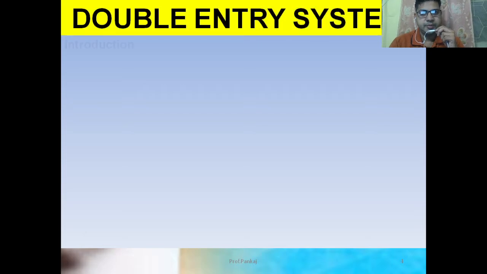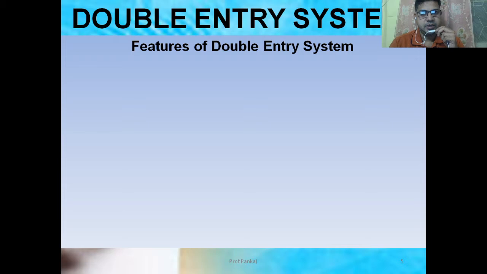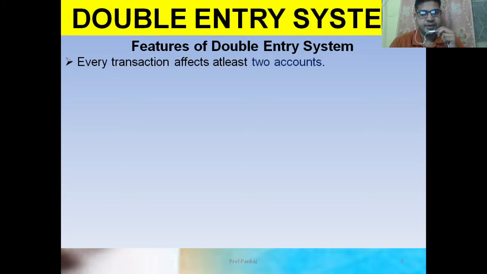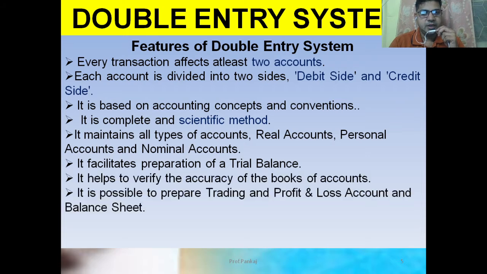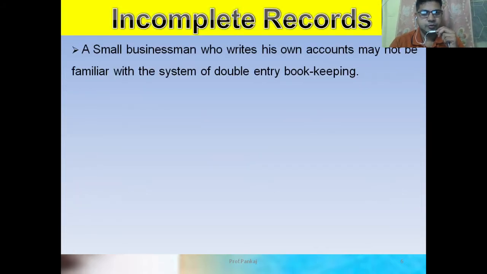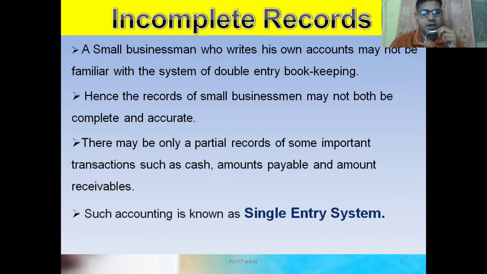What do you mean by double entry system, and what are the features of the double entry? Also, we studied what incomplete records means, the exact meaning of incomplete records, and that it is also known as a single entry system.